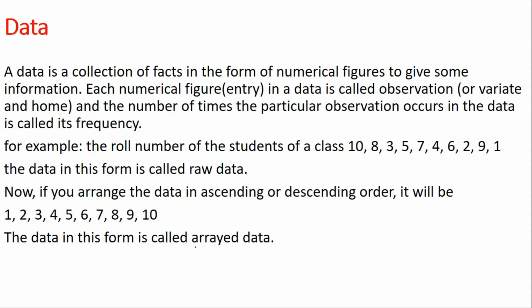For example, the roll number of students of a class is given here. It is in the jumbled way. So data in this form is called raw data. That means the data is not properly arranged. Now if you arrange the data in ascending or descending order, it will be like this way. Now this type of data is called arrayed data.